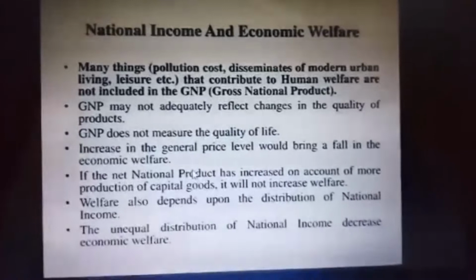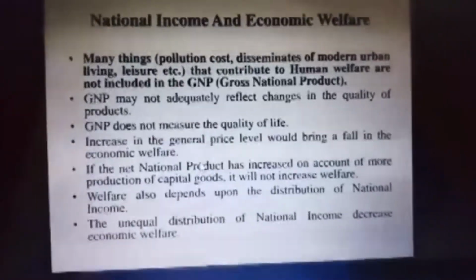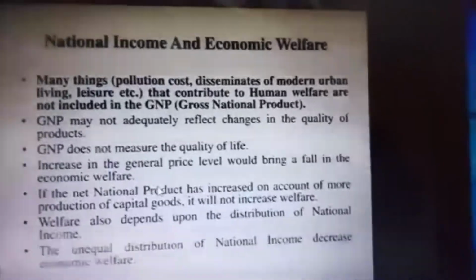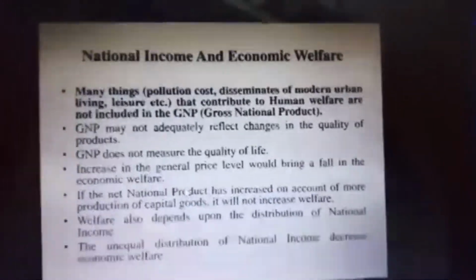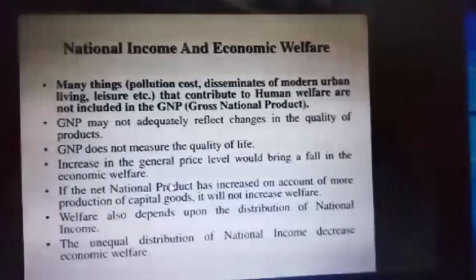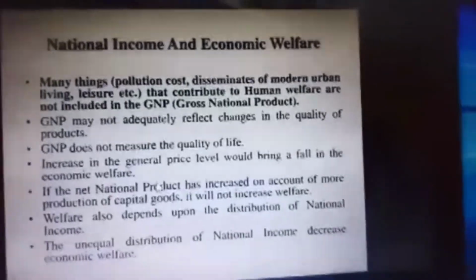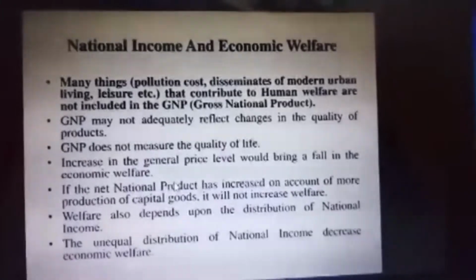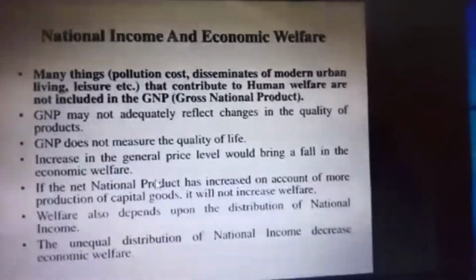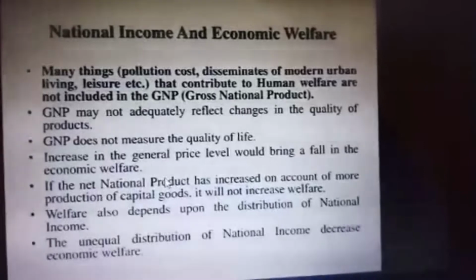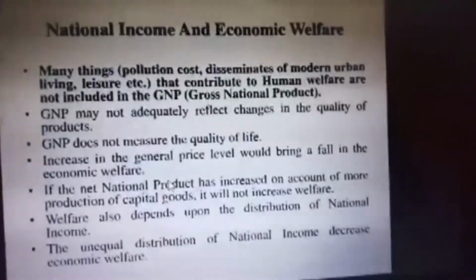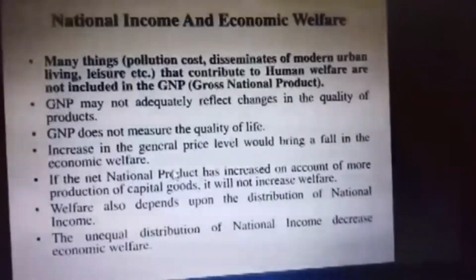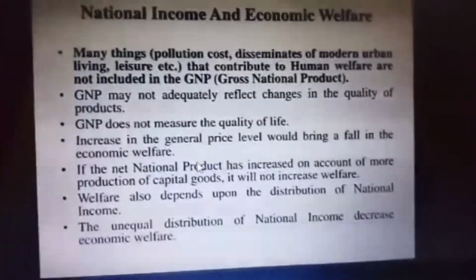The explanation for this: first, the country must decide whether it is going to produce more capital goods or consumer goods. When they choose consumer goods, it's a welfare to the society. When they choose capital goods, it's not a welfare to the society. Next, it creates more environmental problems: water pollution, air pollution, and soil pollution.